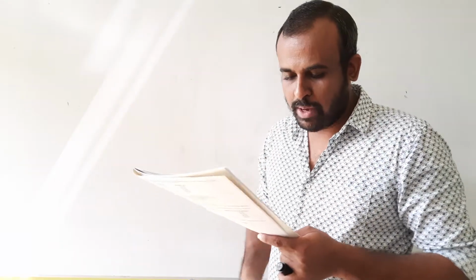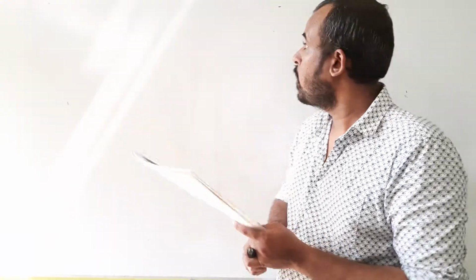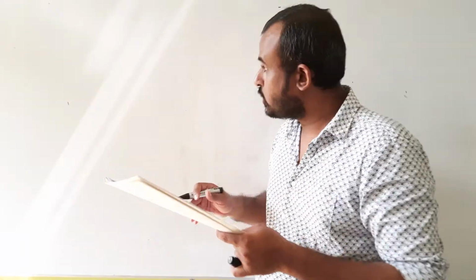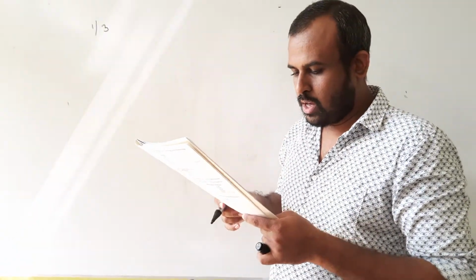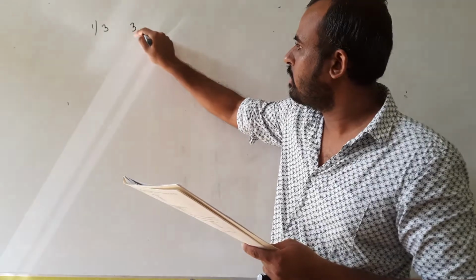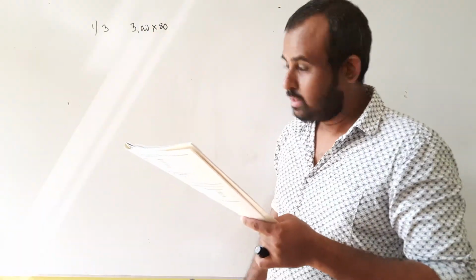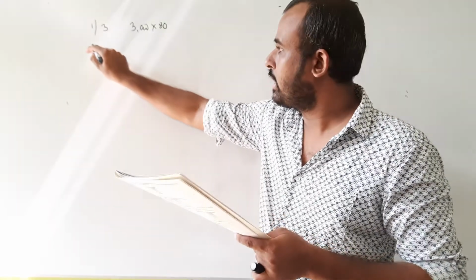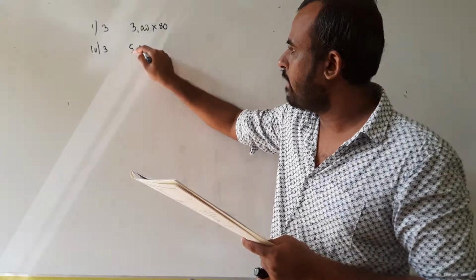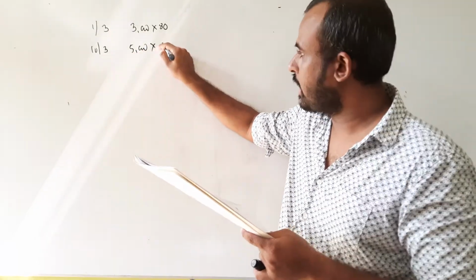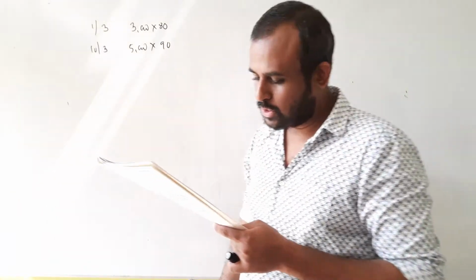The following information pertains to a product of a company for the month of March 2014. They have given a few pieces of information. On 1st March, you had an inventory balance of 3000 units, each bought at 80. Then on 10th March, you purchased 5000 units at 90. Then altogether in the store there are 8000 units.